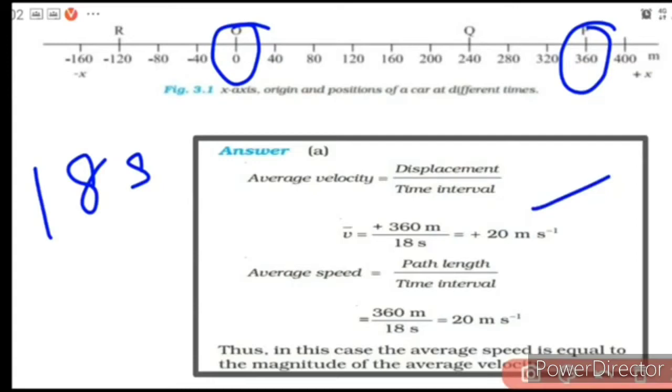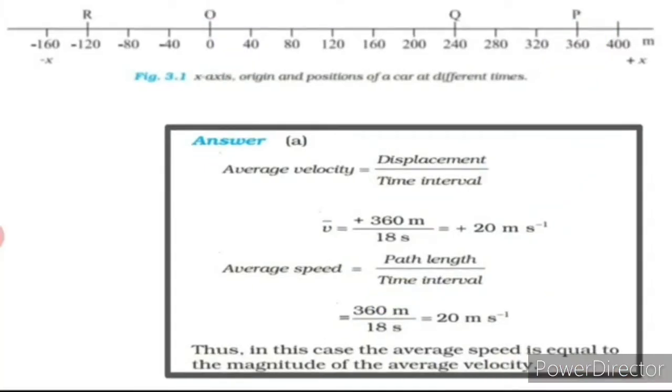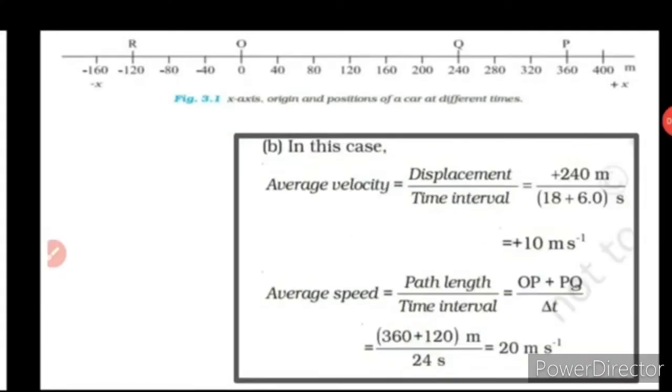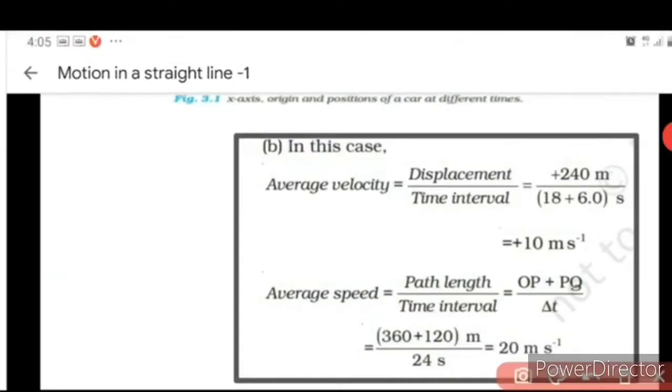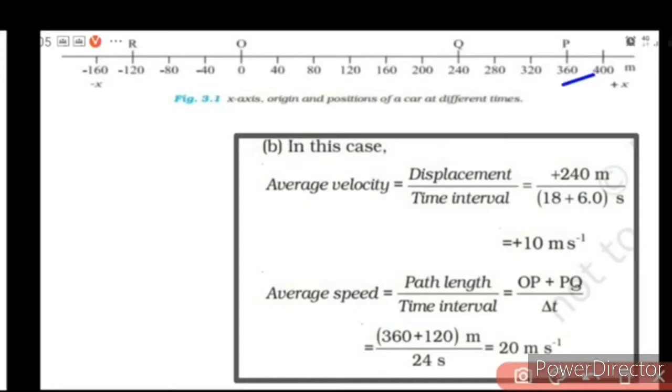Calculating average speed, it is path length by time interval. Path length here is 360 itself. So the answer you will get is 20 meter per second. So this is an example of the case where the average velocity has the same magnitude as that of average speed. So for the second motion, it is from O to P, then back to Q. The body starts from O, then it goes to P, then it comes back to Q.